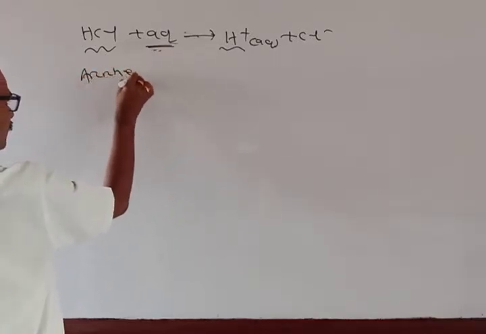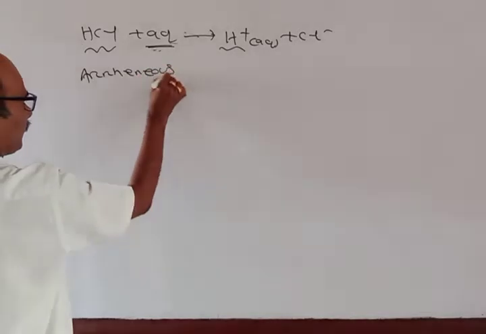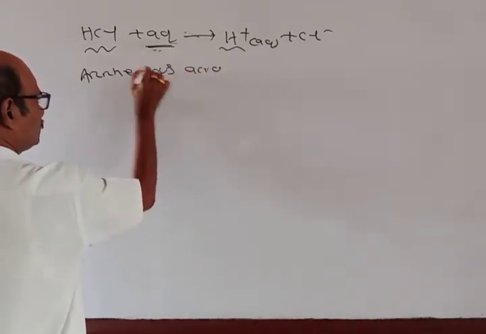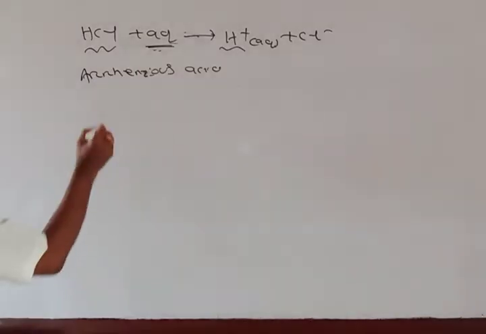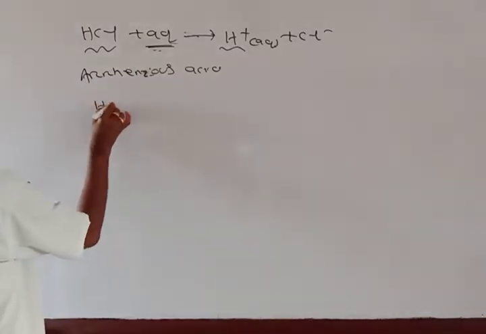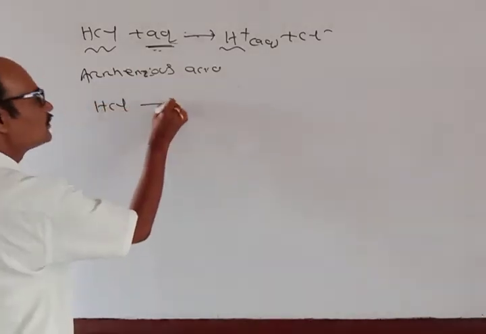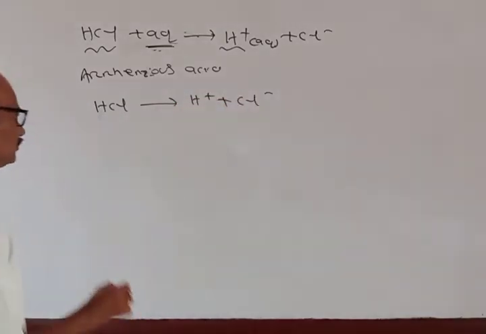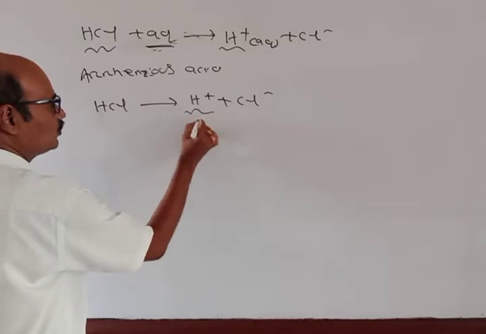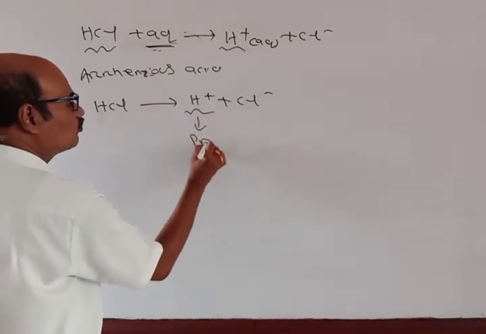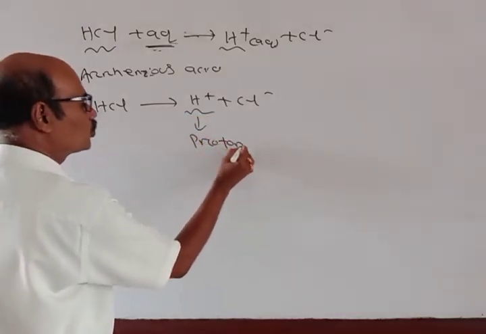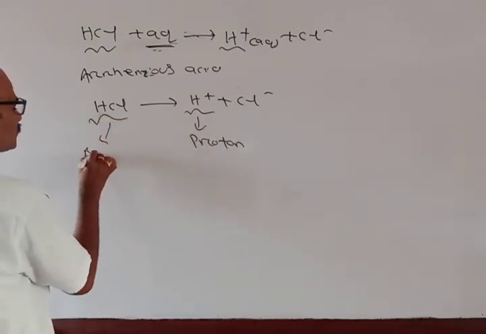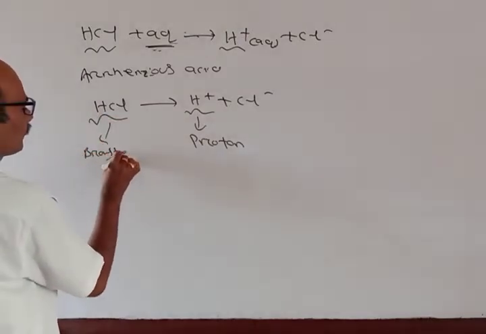Also, HCl in water gives H+ and Cl-. Here H+ we are considering as a proton, so HCl is a Bronsted acid.